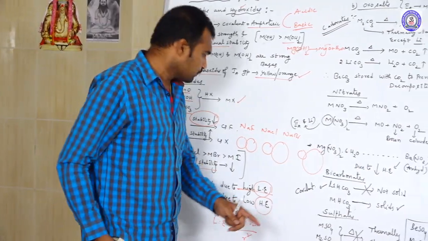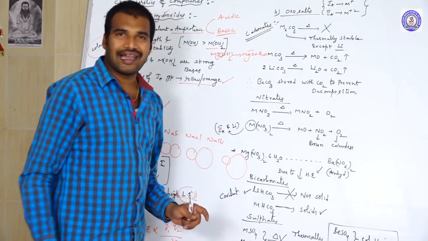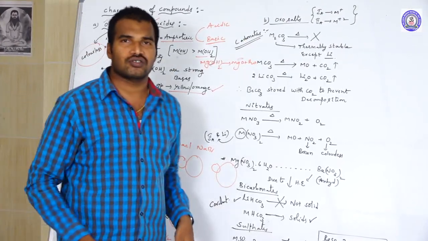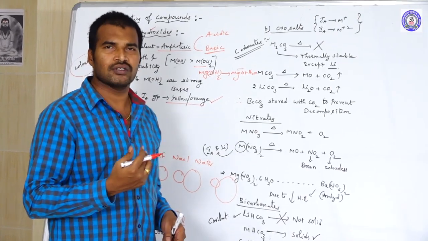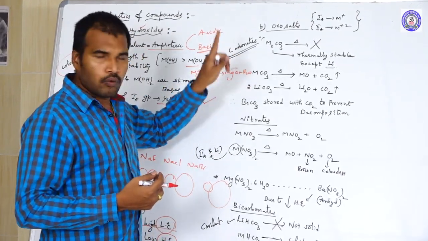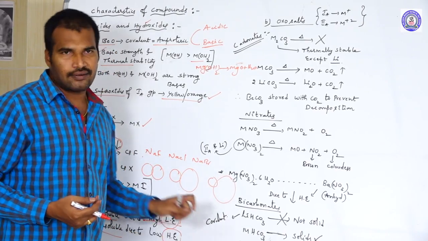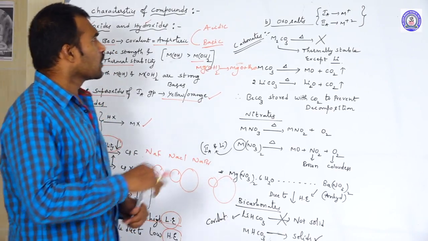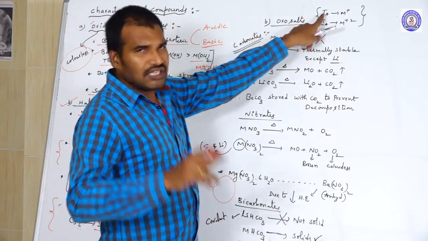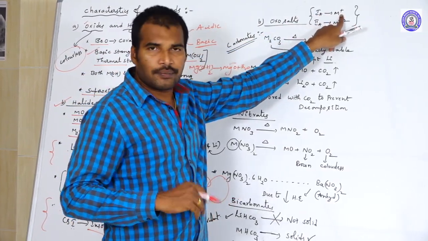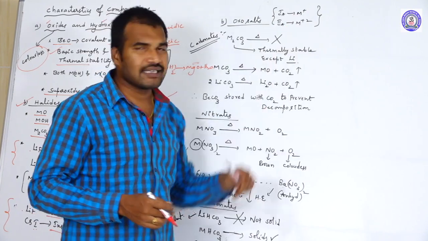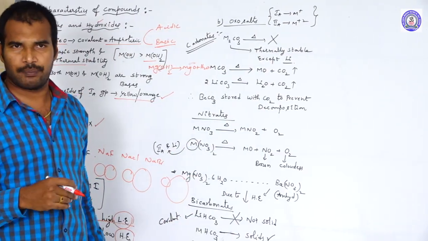Next, after the halides, let us move to the oxosalts. Under this we will discuss carbonates, nitrates, bicarbonates and sulfates. For our convenience, I am representing 1A group as M plus, and 2A group elements as M plus 2.